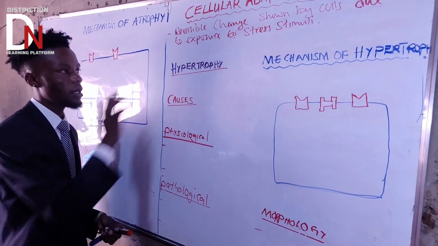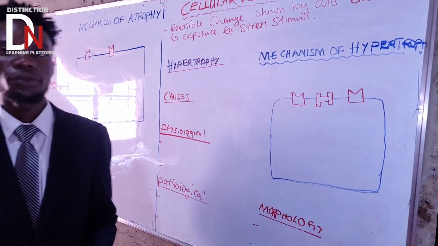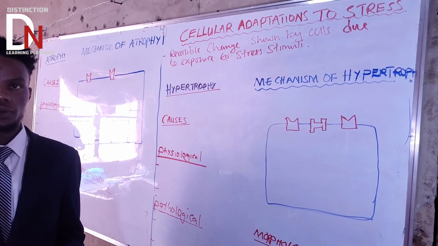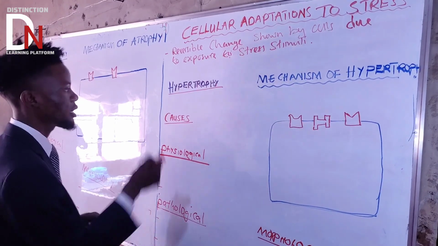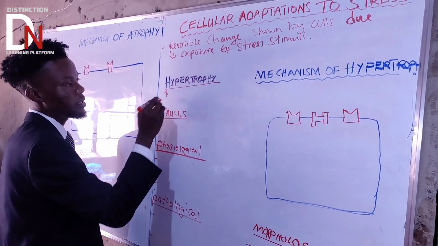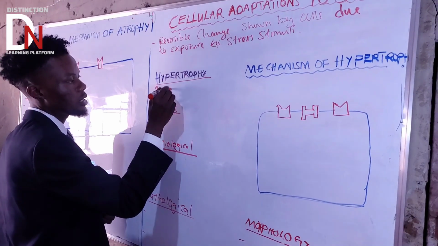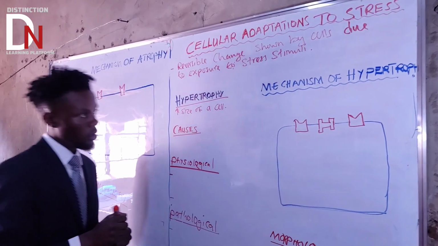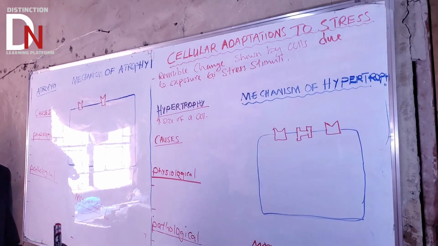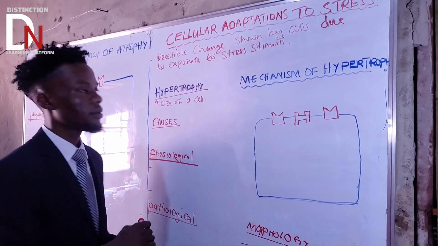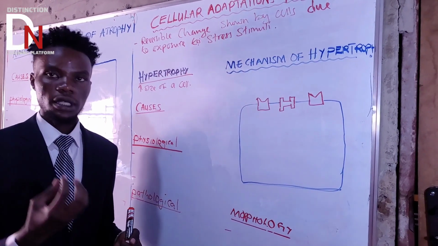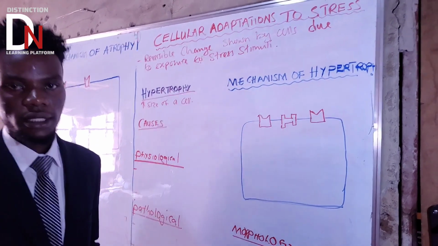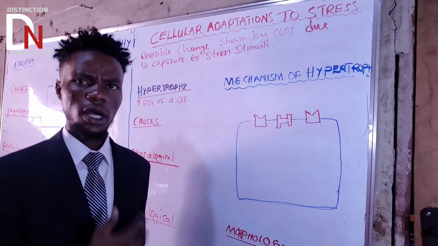Now let us talk about the first type of cell adaptation, which is hypertrophy. A cell can become large in size. So what is hypertrophy? Hypertrophy is the increase in the size of a cell. Increase in the size of the cell, and if the cells increase, the organ also is going to increase. Now the question that we can ask is, why do cells undergo hypertrophy?